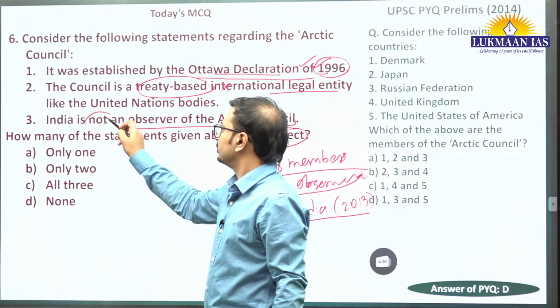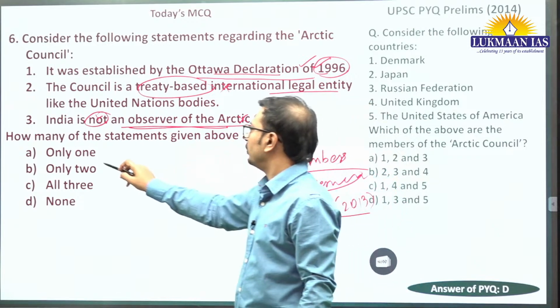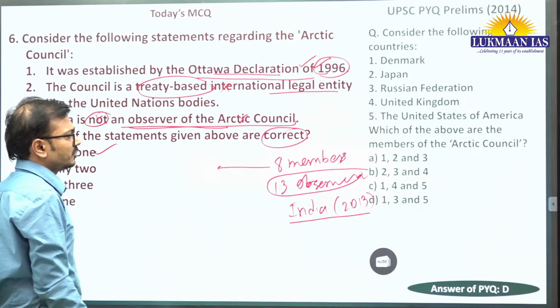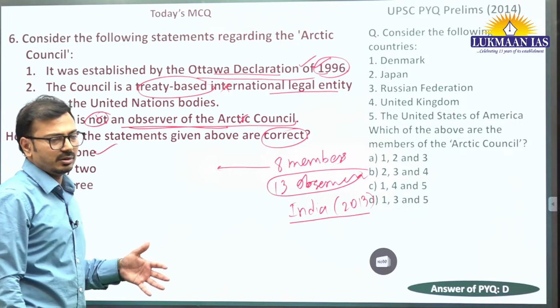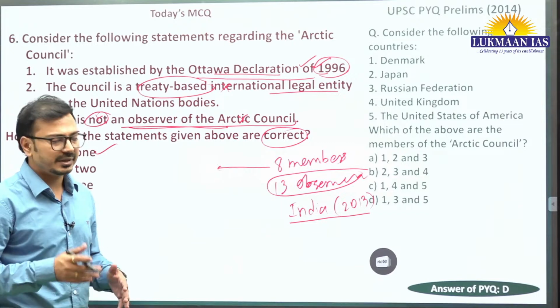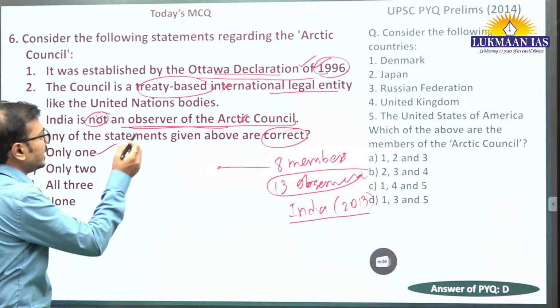Not, it is observer. Okay, so 2 statements are incorrect, only one is correct. So which are these 8 members? It can be asked in the prelims, क्योंकि वो कोई भी एक रीजनल ग्रुपिंग का आपको मेंबर्स पूछ रहे हैं. They have asked about G20, they have asked about organization of Turkic countries. So which are all these 8 members?